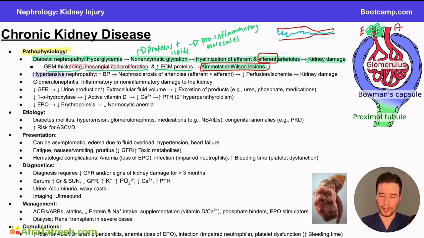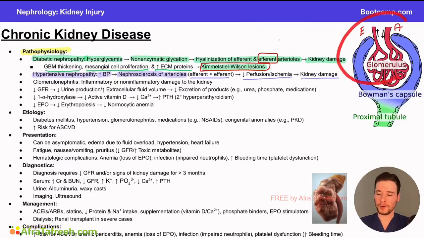Now, another really common cause is hypertensive nephropathy, and this is due to increased blood pressure, again, chronically over time, which leads to nephrosclerosis of the arterioles, preferentially the afferent arteriole versus the efferent, ultimately leading to hypoperfusion, ischemia, and kidney damage. So what's going on there?